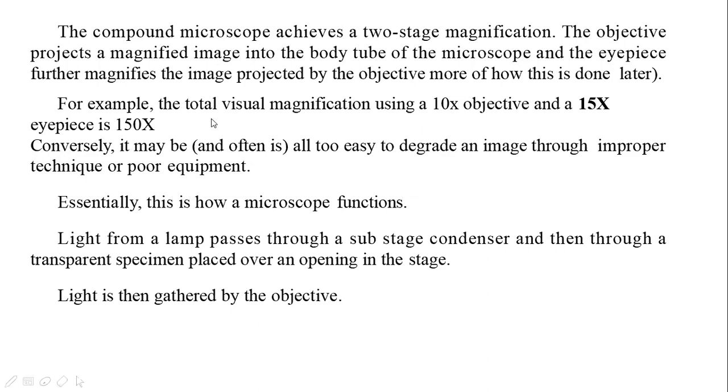For example, total visual magnification using a 10x objective and 15x eyepiece is 150x. Here x means how many times.